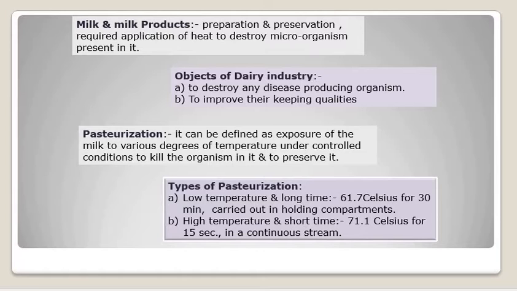Okay, so the second type, in which the high temperature and short time, that is 71.7 degrees Celsius temperature, is maintained for at least 15 seconds in a continuous stream. Now these two techniques are different. In both the types, a specific exposure time, or you can say specific heating time, is maintained. Why is this uniform heating required? What is the significance of uniform heating?